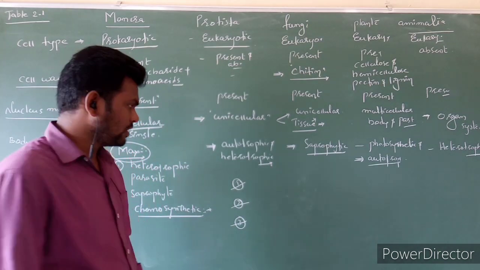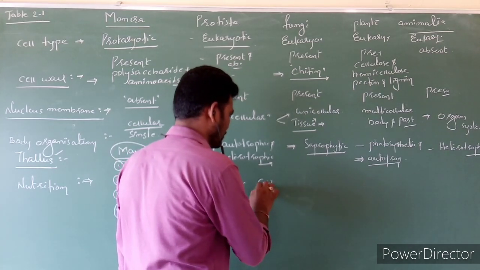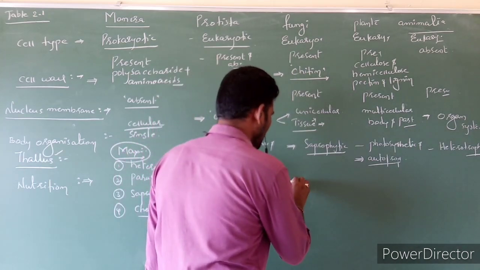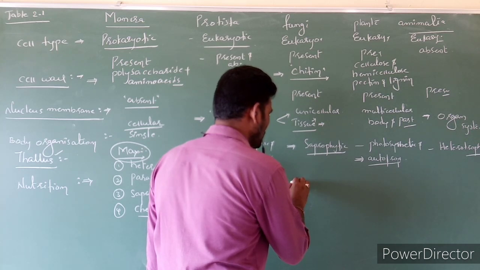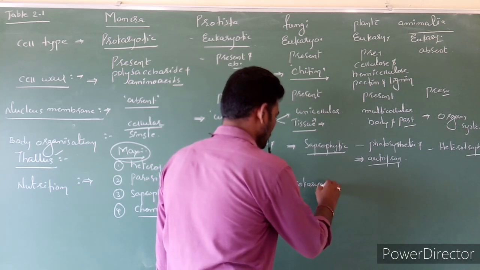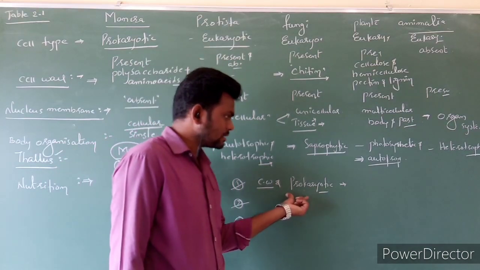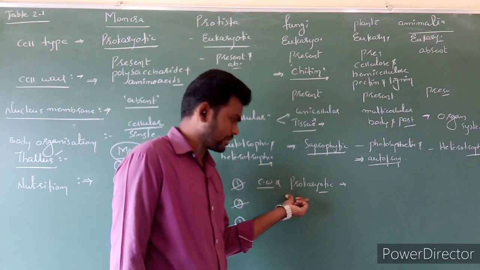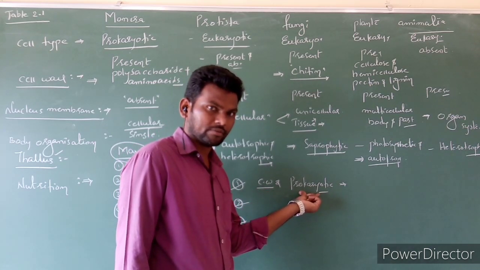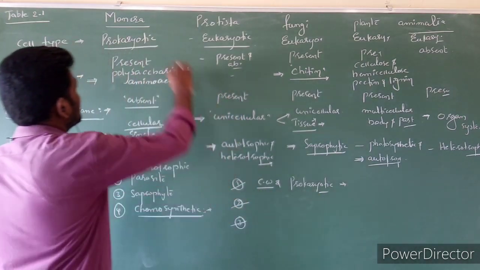For example, one scientist discovered one organism that contains a cell wall, but the nucleus does not have a nuclear membrane. So where are we going to group such organisms according to the Whittaker classification? Cell wall is present, but nuclear membrane is absent. So based on these two characters, according to Whittaker, we are going to group this in Monera